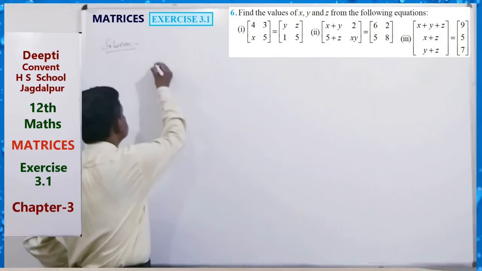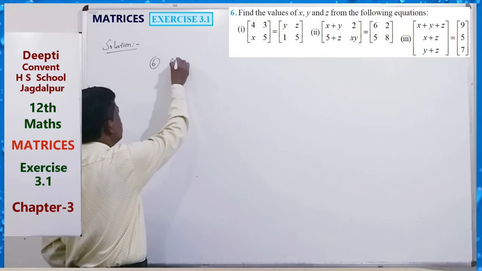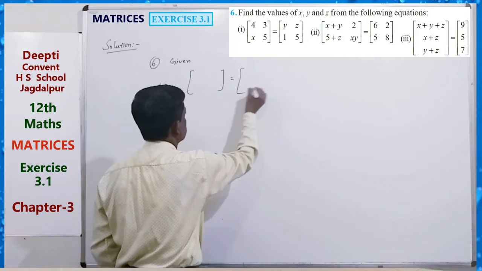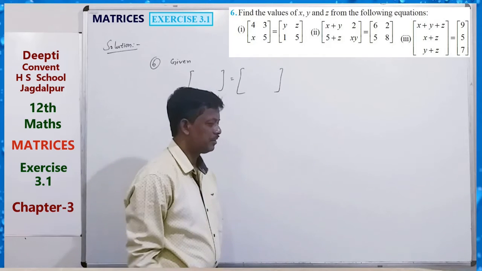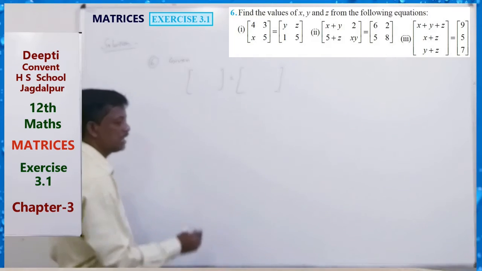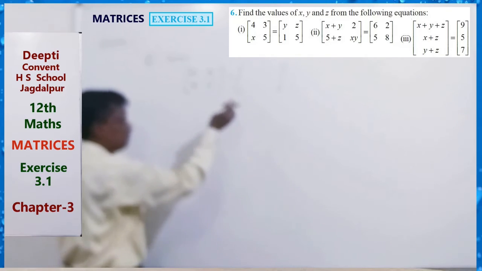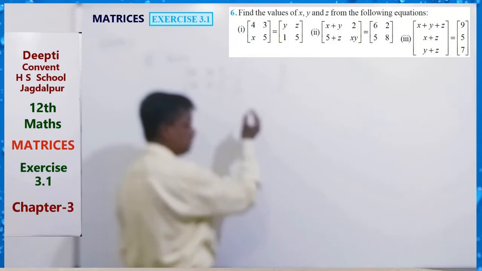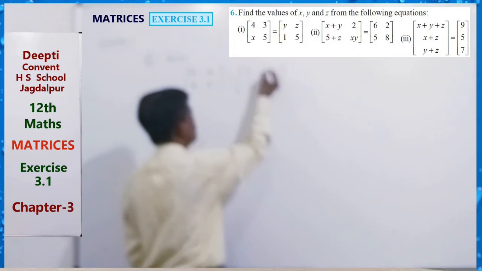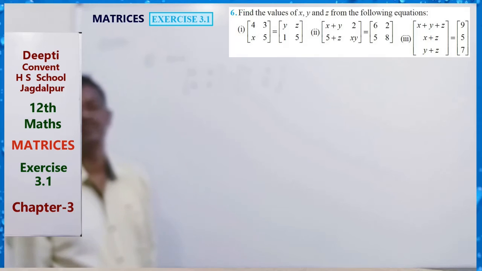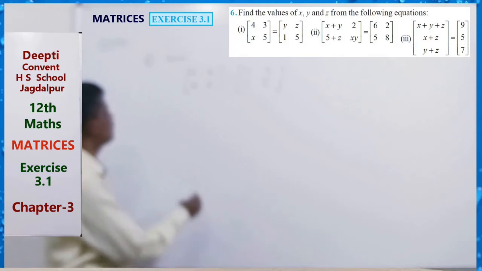On the left side is 4 3 x 5, and the right side is given y z 1 5. So we have to find the value of x, y, z.